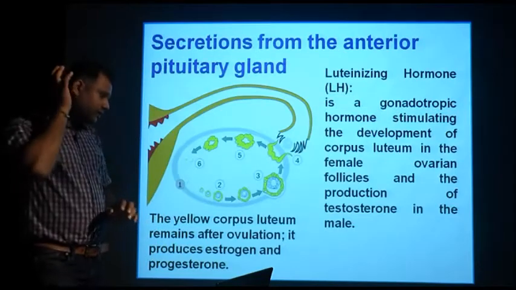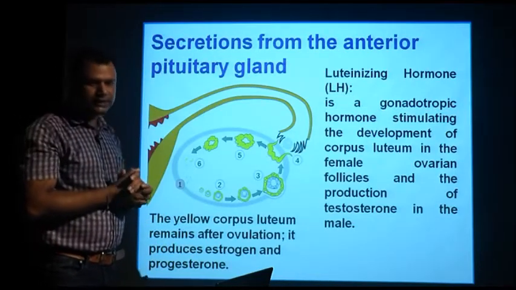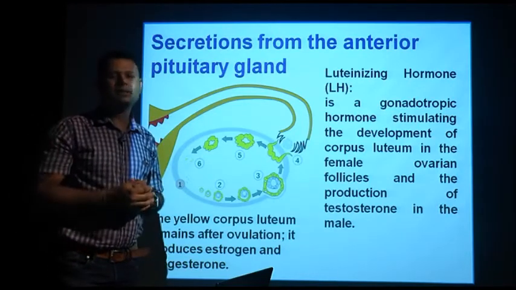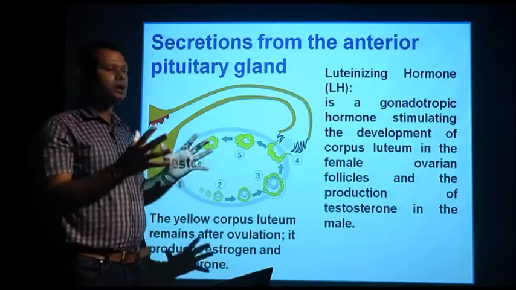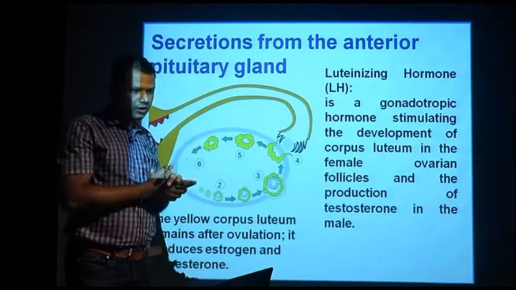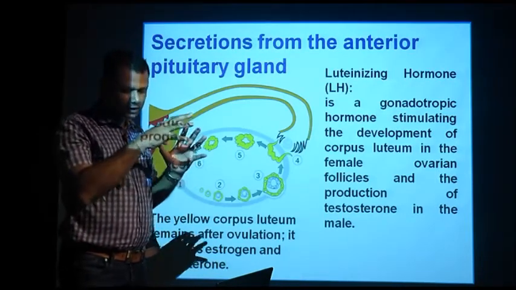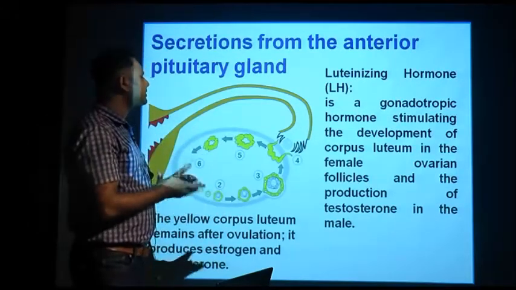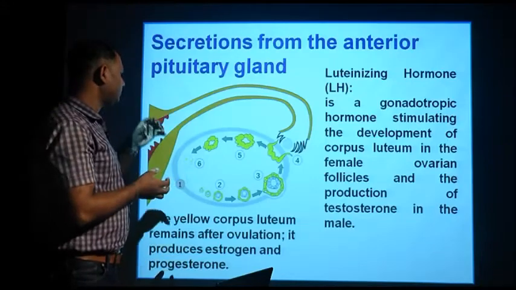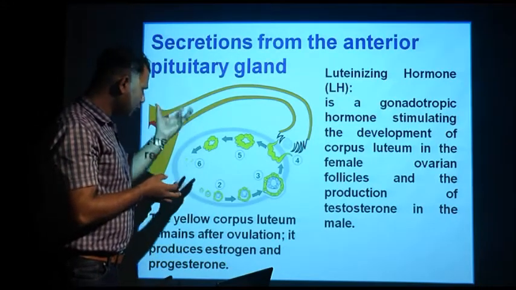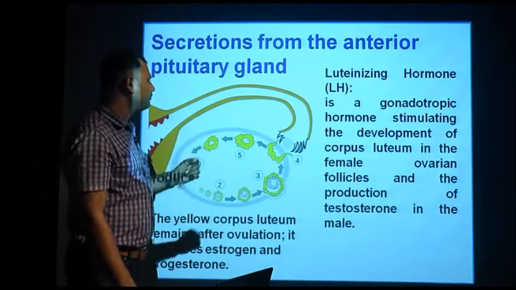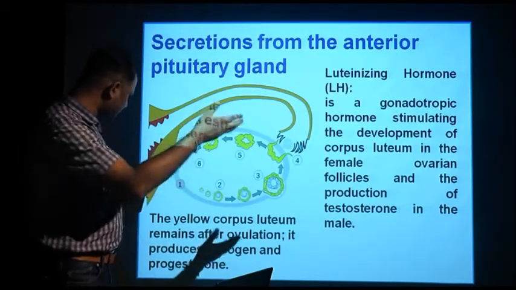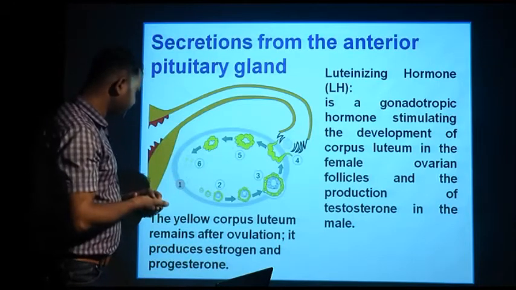Now the function of luteinizing hormone secreted from the anterior pituitary is that it stimulates the development of the corpus luteum, which is the remnant of the Graafian follicle which has ovulated. Actually, luteinizing hormone maintains the ovulated Graafian follicle, so it helps in the production of progesterone.